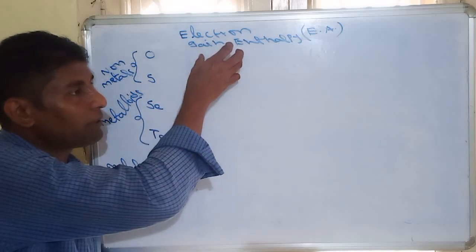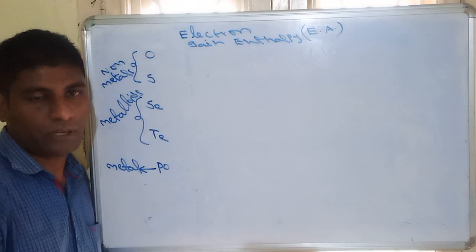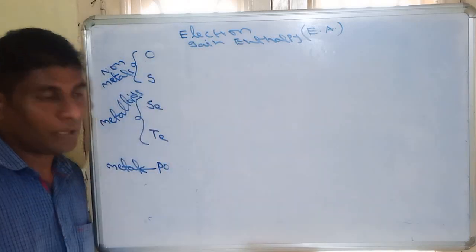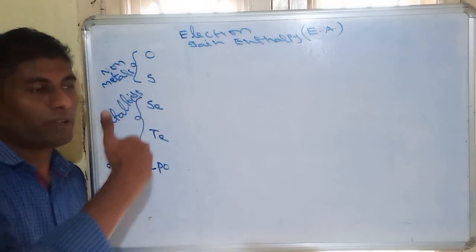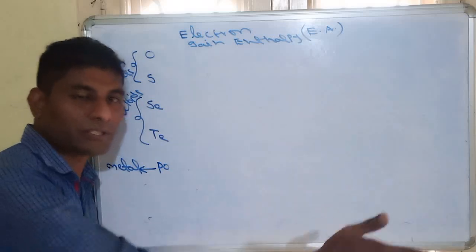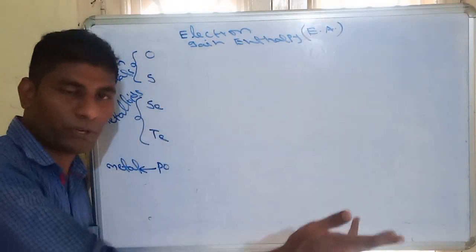Electron gain enthalpy is the opposite of ionization energy. Just the sign is opposite; the magnitude must be the same. In any atom, when we add an electron to the outermost shell, energy will be released. On addition of an electron, energy is produced.